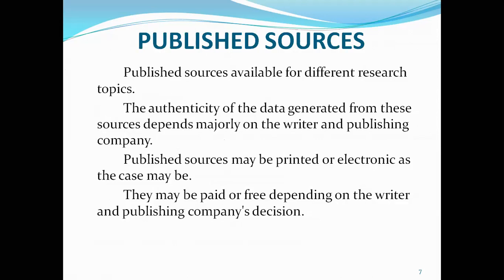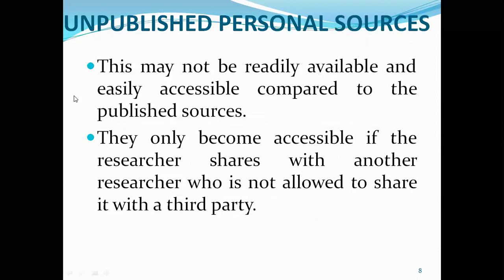Their study can be used for our investigation. Their reports can be used for the investigation by the primary researcher. The unpublished personal sources will be there. That is, unpublished data will be there sometimes. So when the data are collected by someone, but which are not published and are taken by another person for his investigation, they are known as unpublished secondary data.